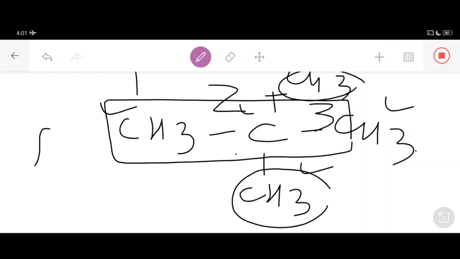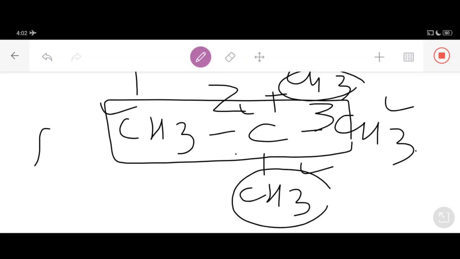Whether we number this carbon chain from left to right or from right to left, the two methyl groups fall on the same carbon atom, that is carbon number 2. Mark my words, my dear students, this is very important, jot it down with me as well.